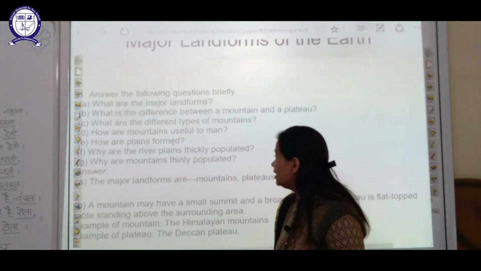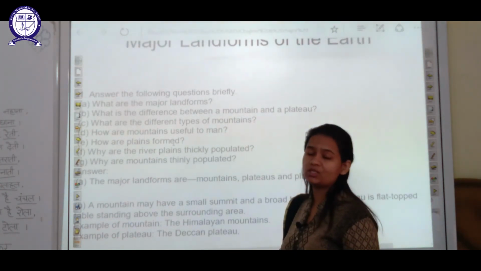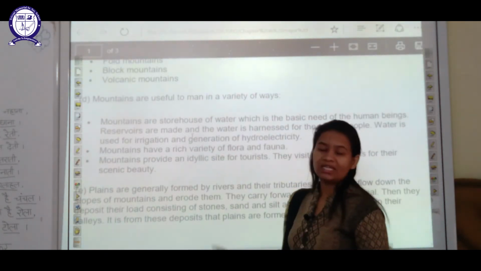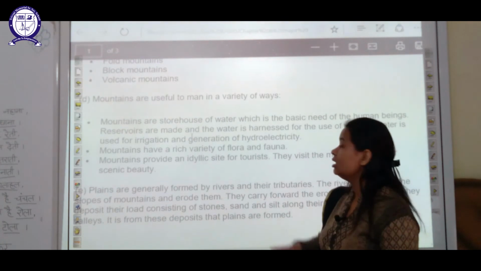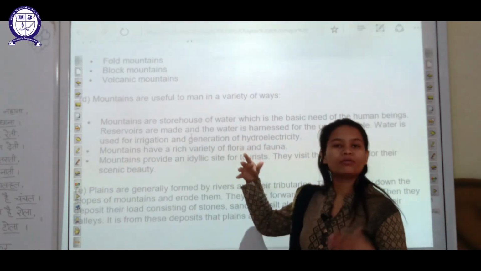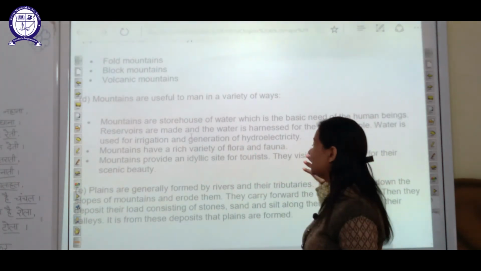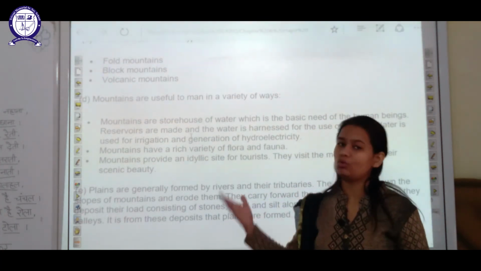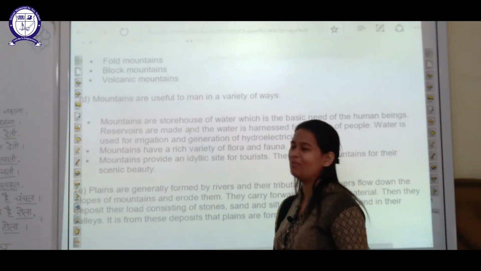That is, what are the various uses of mountains, or how are mountains useful to man? So what we can say is that these are the storehouse of water, these are the place for flora and fauna. You can also say various spices or medicines or herbs are also obtained from mountains, and many more.